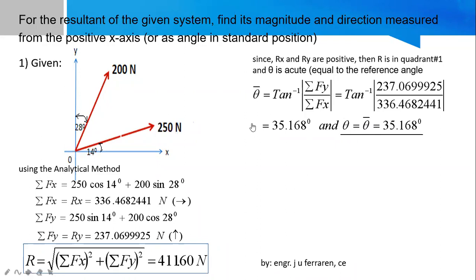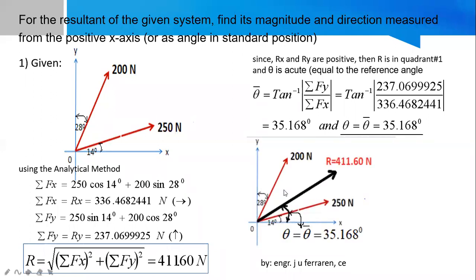Okay, so actually, we are done. We already have the magnitude. We already have the direction. But I can also present a figure like this. This is your resultant. Just approximate, no? So that is found in between, because that's 14, that's 28, so that is 35, no? Approximately. Actually, this is your reference angle.